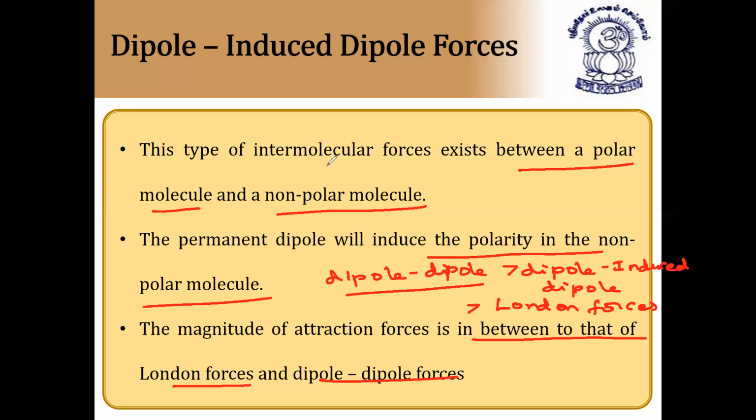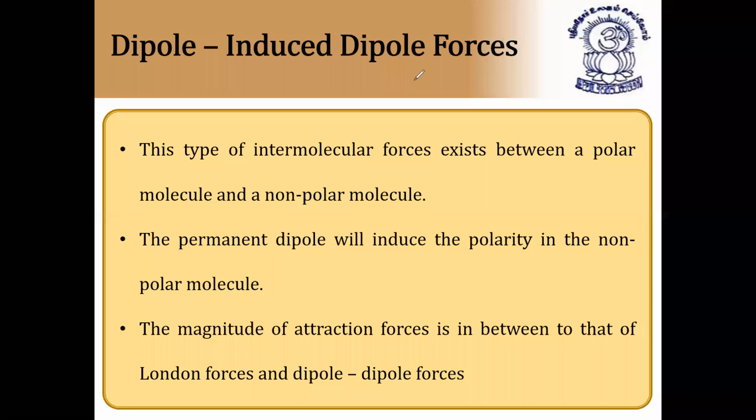Due to the dipole moment present in a polar molecule, it will give polarity to a non-polar molecule also. So it is a polar molecule and non-polar molecule combination. They will form dipole and induced dipole forces. I hope it is clear now. Next.